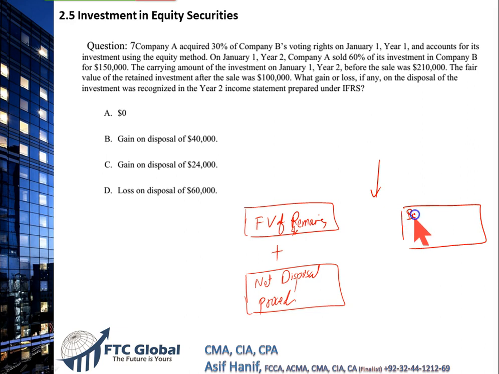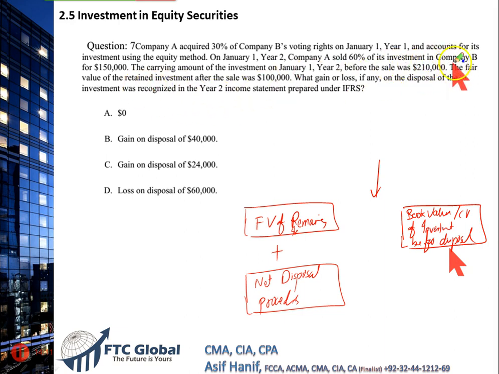Book value or carrying value of investment before disposal. This will help us determine what should be the gain and loss. At one end, we will have the fair value remaining plus net disposal proceeds, and on the other side, we have book value or carrying value of investment just before disposal. Let us plug in the numbers.